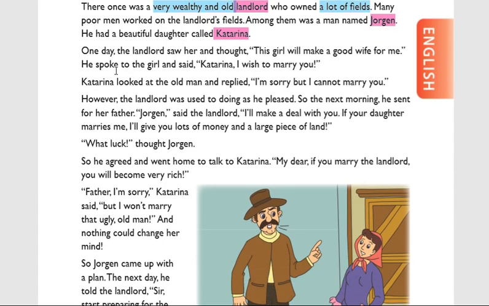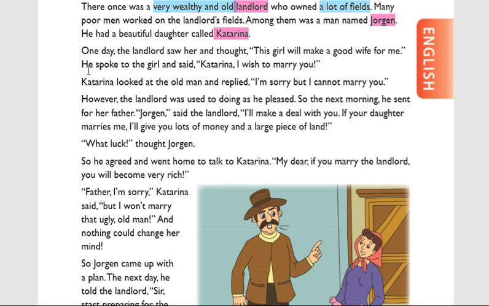Is it clear to all of you? Now coming to the second paragraph. One day the landlord saw her and thought, "This girl will make a good wife for me." He spoke to the girl and said, "Katrina, I wish to marry you." So one day the landlord saw whom? Katrina. Who is Katrina? Jorgen's daughter. So one day the landlord saw Katrina and thought, what did he think? This girl will make a good wife for me. If I marry this girl, she is a suitable wife for me.